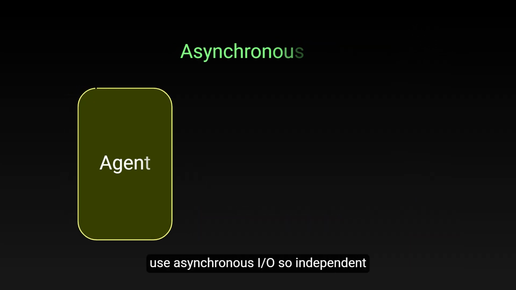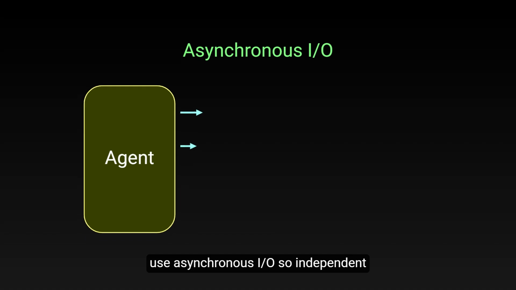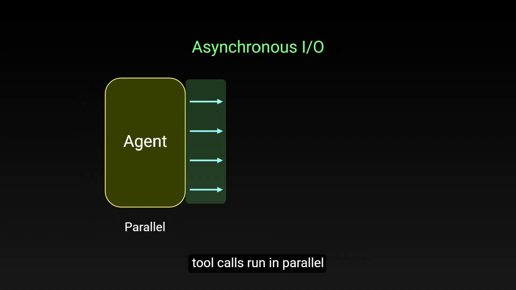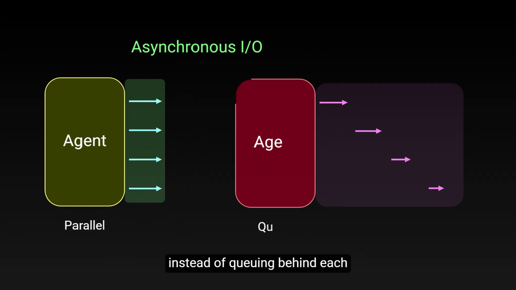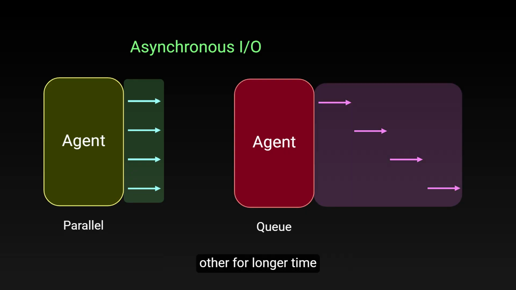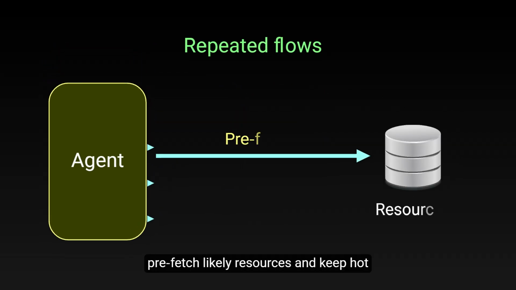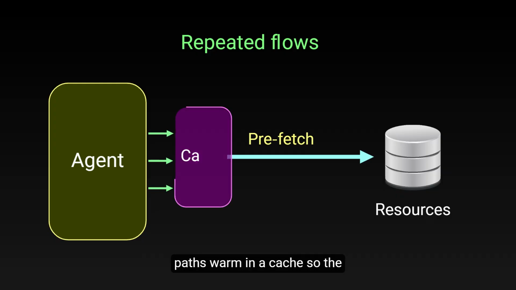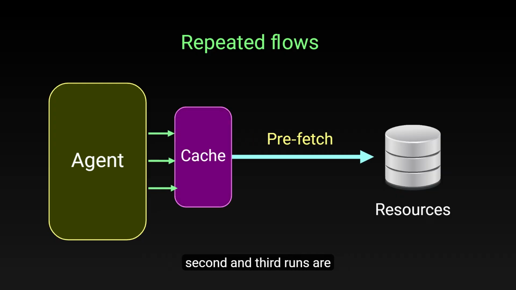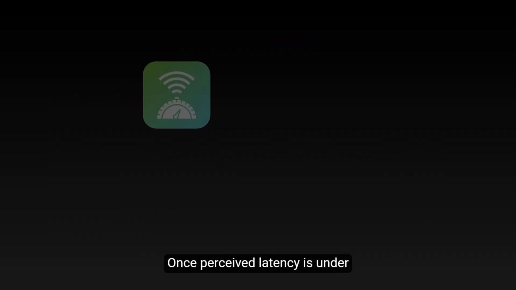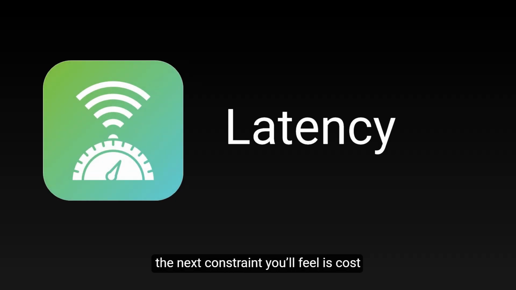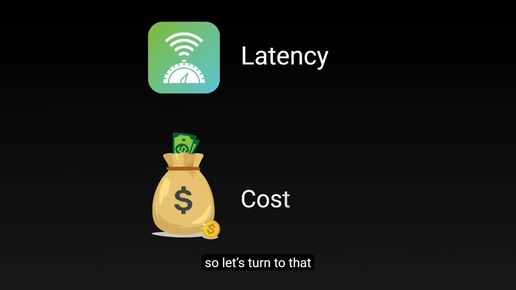Then, wherever possible, use asynchronous I/O so independent tool calls run in parallel instead of queuing behind each other for longer time. For repeated flows, prefetch likely resources and keep hot paths warm in a cache so the second and third runs are noticeably faster. Once perceived latency is under control, the next constraint you'll feel is cost, so let's turn to that.